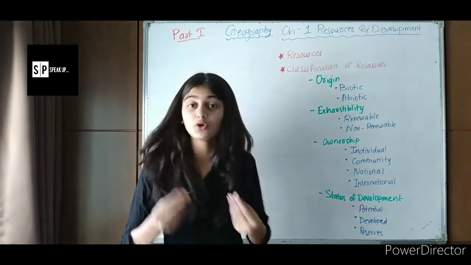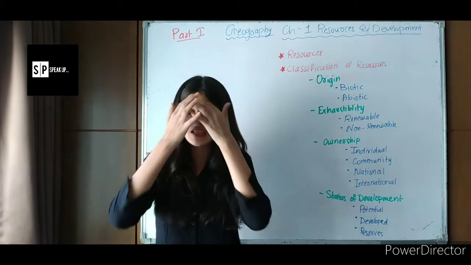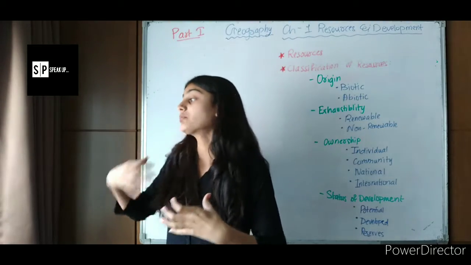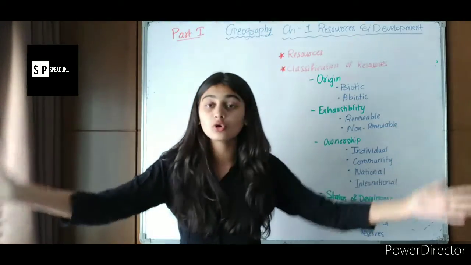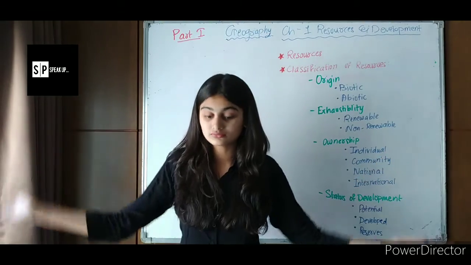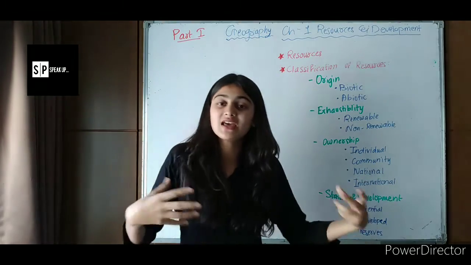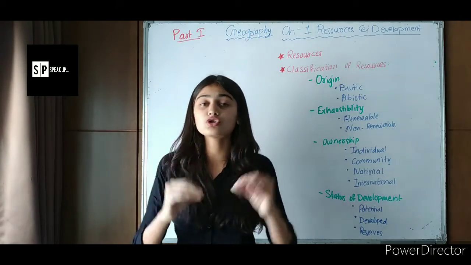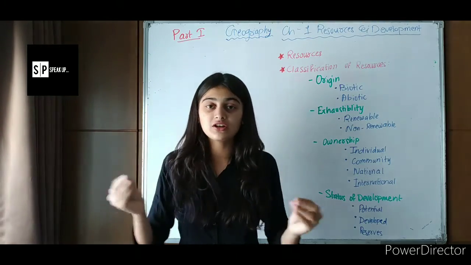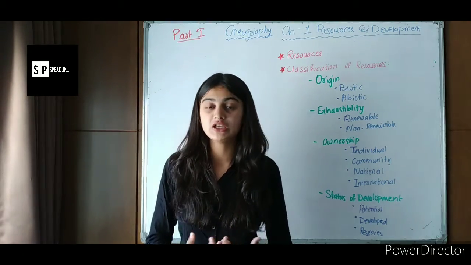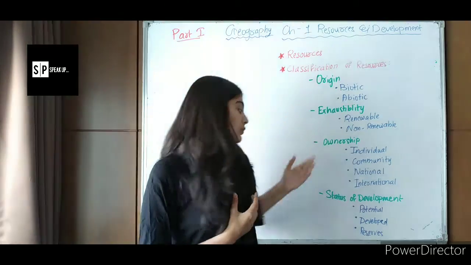If we consider a potential resource, that resource has potential, but it has not yet been spread all over the area. Rajasthan and Gujarat have a lot of solar energy, but we are not using it efficiently, so that is known as a potential resource.